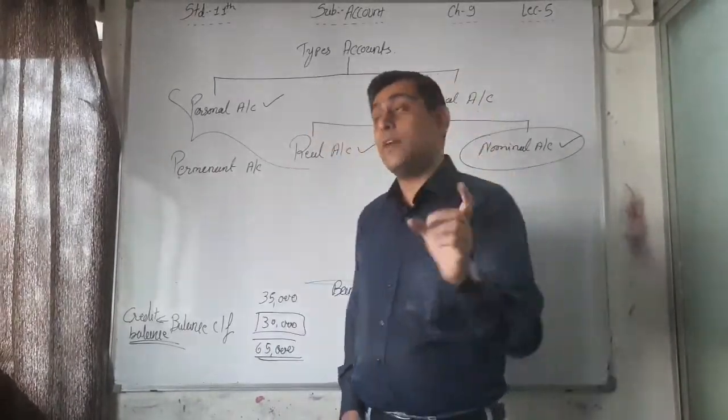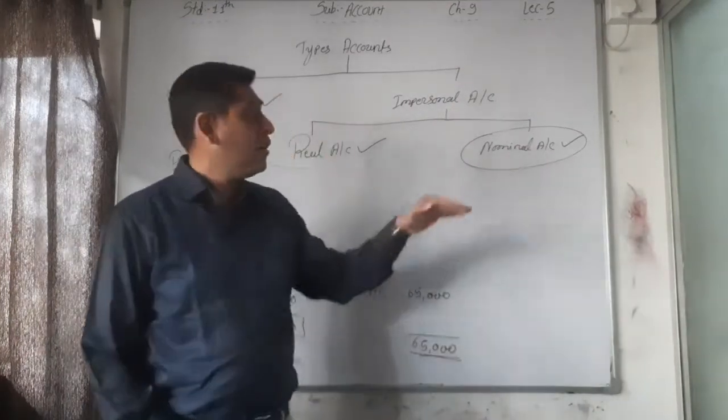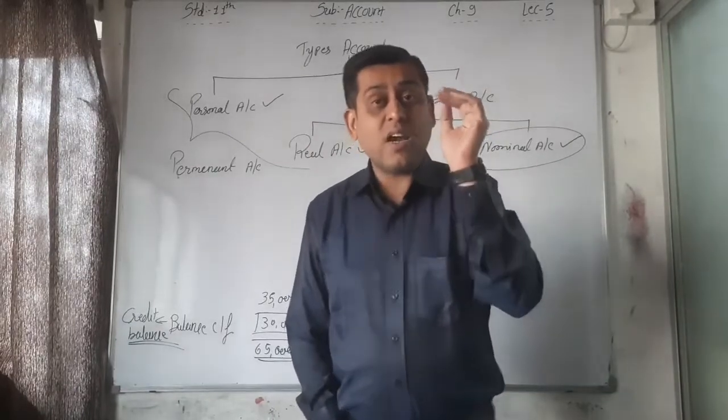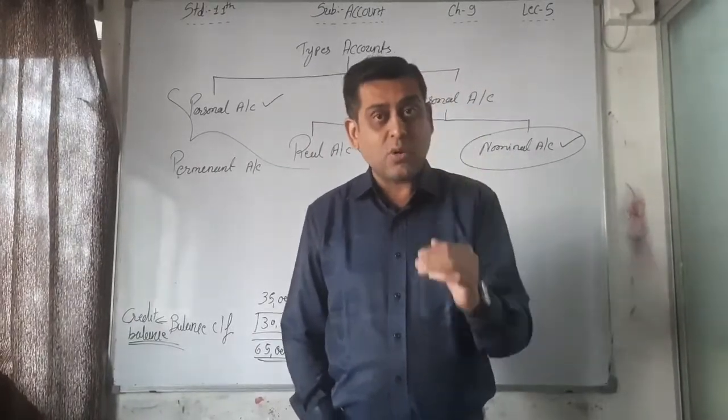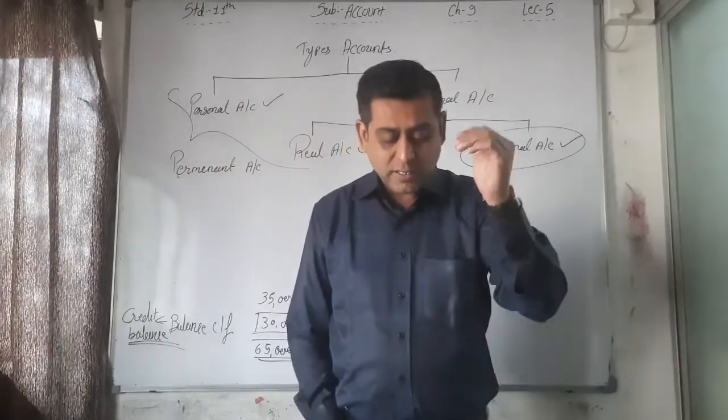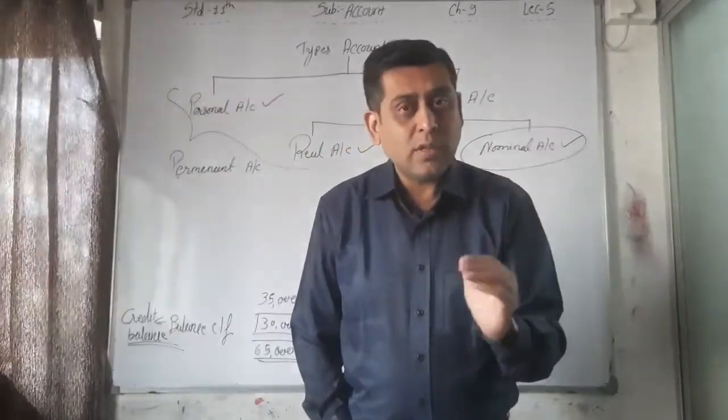Only one side, because these are temporary accounts, and whenever all the entries are recorded on one side, we have to make the total and write down that total on the opposite side. See here, the total is 30,000 on the debit side.